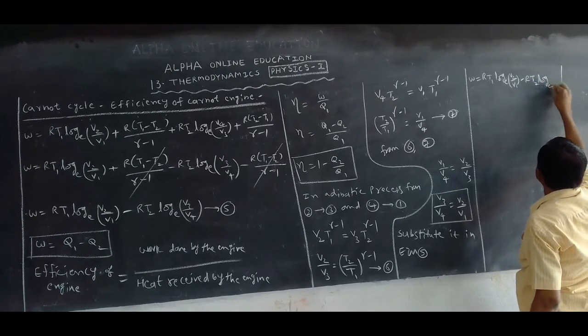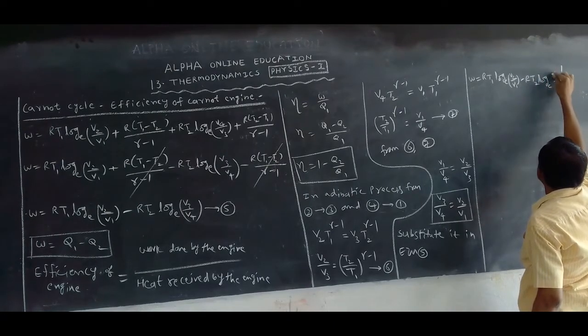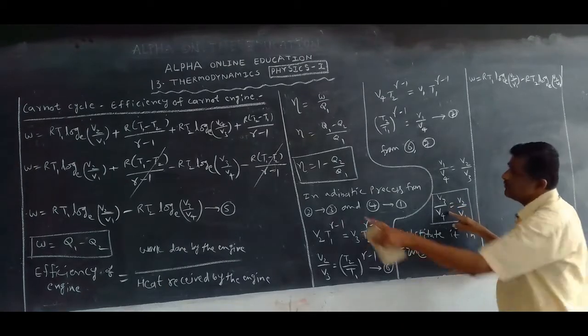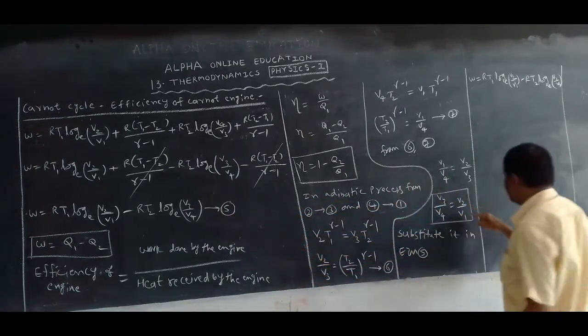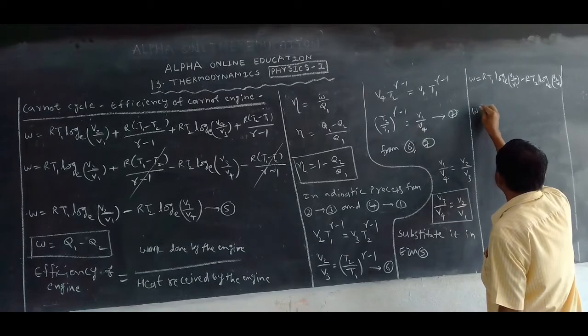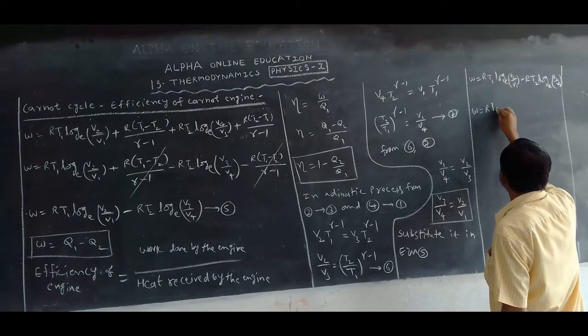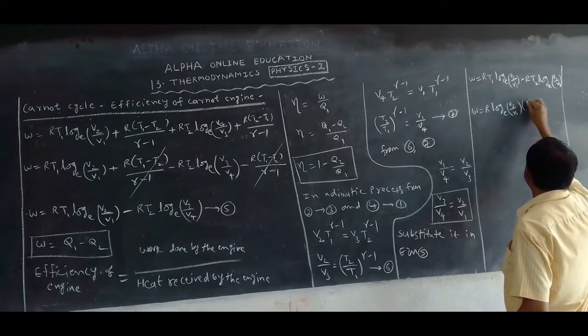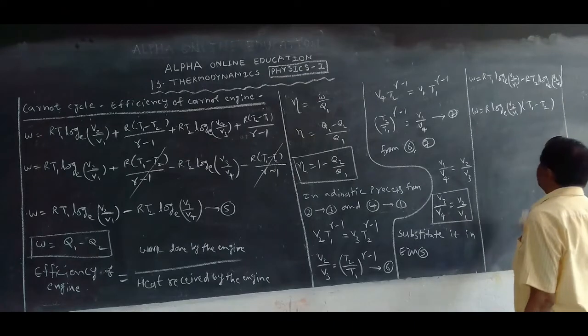Why here V3 by V4? V3 by V4 is taken as V2 by V1. So which is common? R log in the base of e V2 by V1 is common, into T1 minus T2.